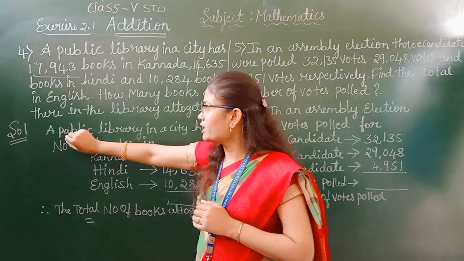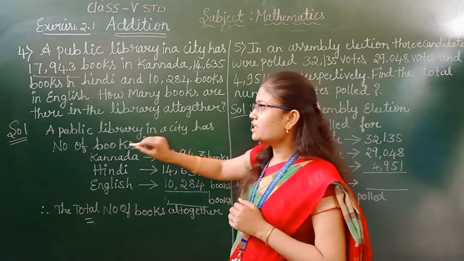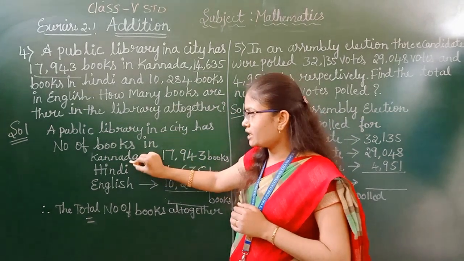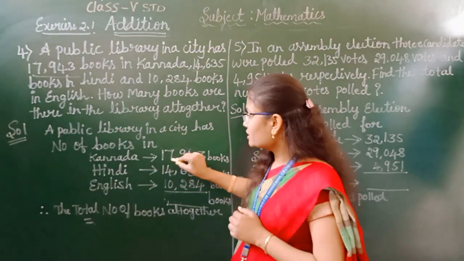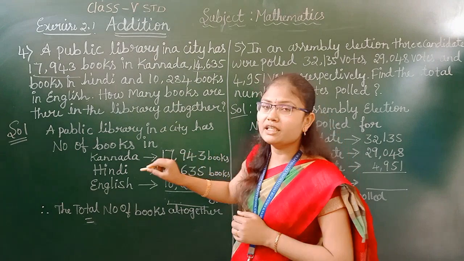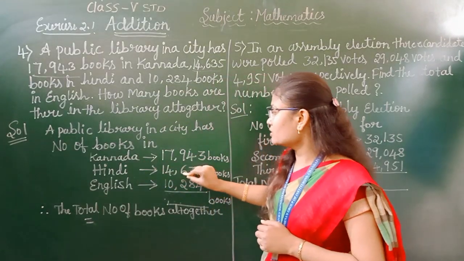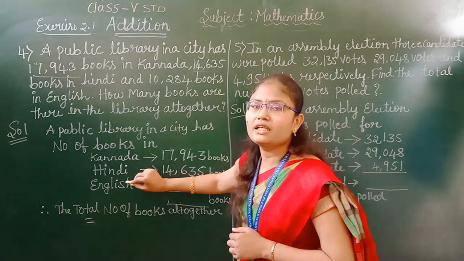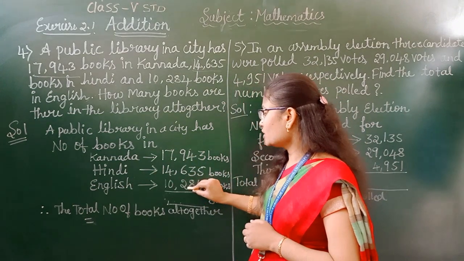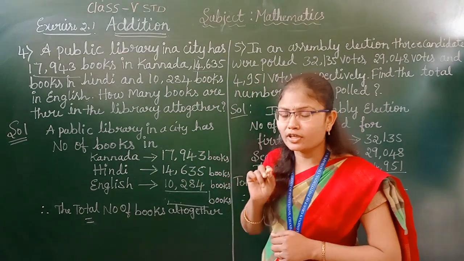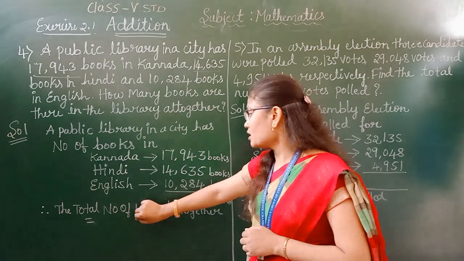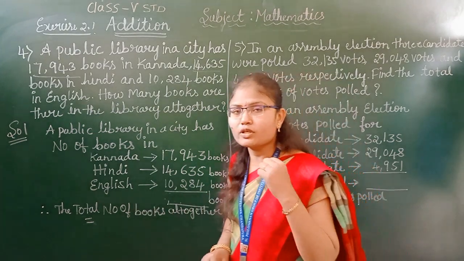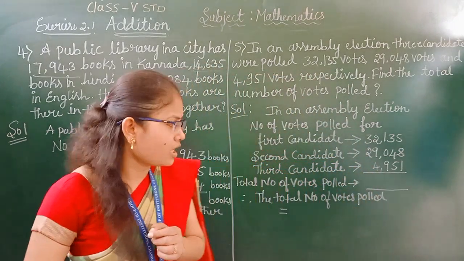Now you can see here a public library in a city has books in Kannada. How many books are there in Kannada? 17,943 books. In Hindi how many books are there? 14,635 books. In English how many books are there? 10,284 books. We have to find out the total number of books together. What do we have to do? We have to add.